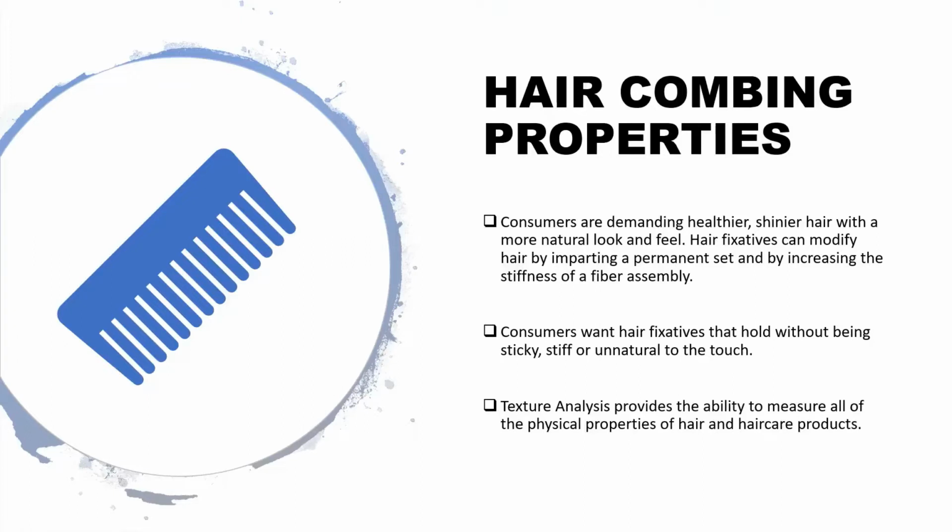So in order to achieve these attributes in the hair, you need to undergo hair styling treatments and use hair cosmetic products. Now we need to analyze these cosmetic products, these conditioning agents, to see by what percentage the improvements have been achieved. So hair combing properties comprises all the analysis whereby you find out whether the shampoos and conditioners you are applying are able to improve these properties or not. Nowadays consumers want hair fixatives that can hold without being sticky, stiff, or unnatural to the touch.